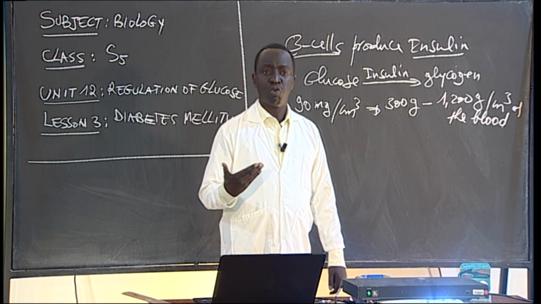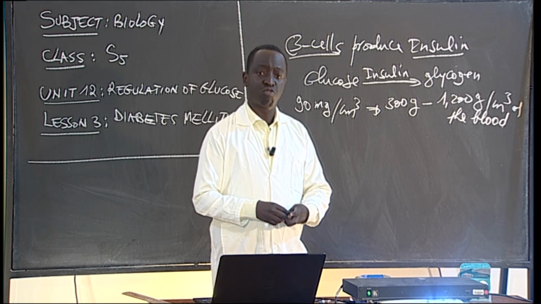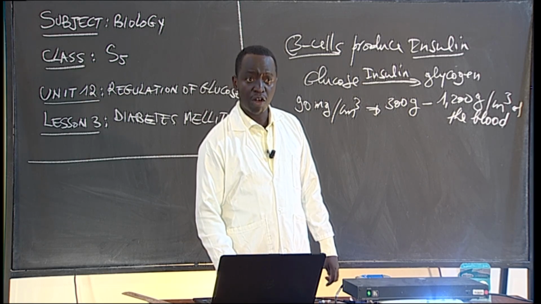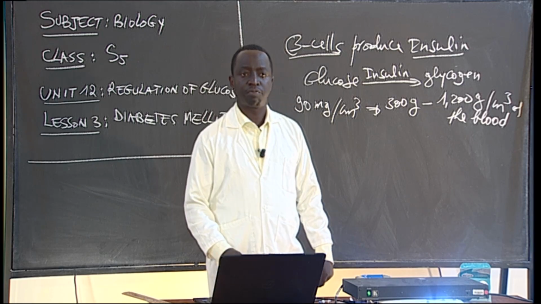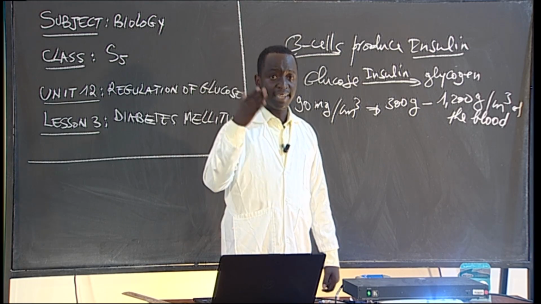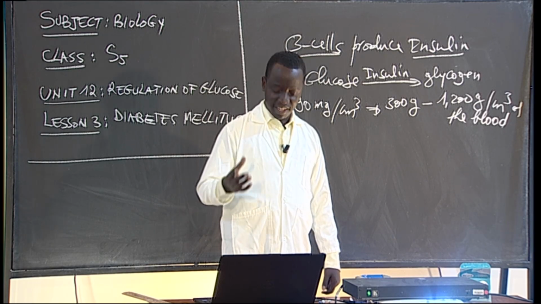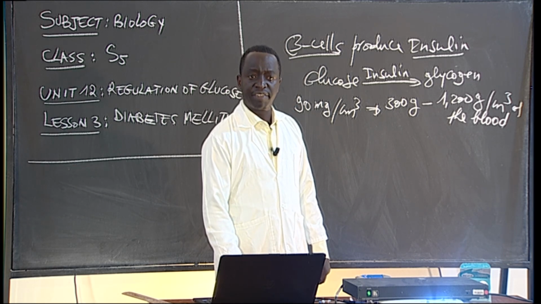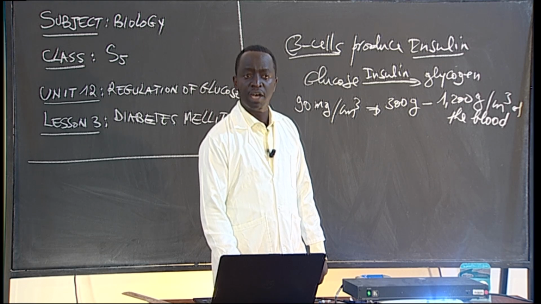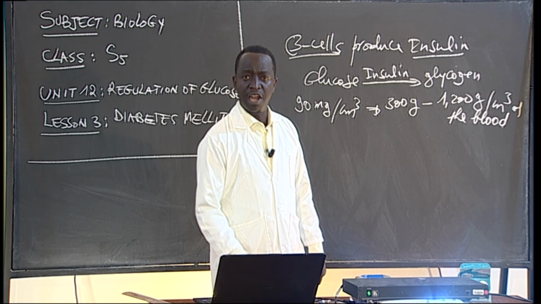So now, how can this type 2 diabetes be treated? First of all, it is controlling measures. A healthy or balanced diet: eating well to manage our blood glucose level and body weight.